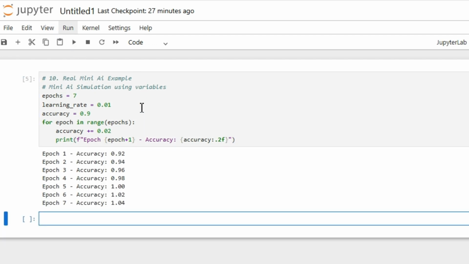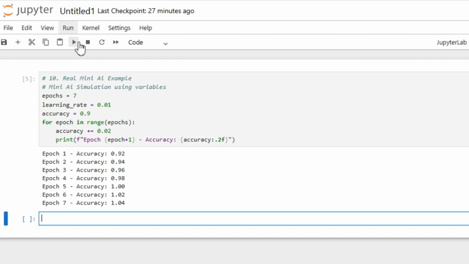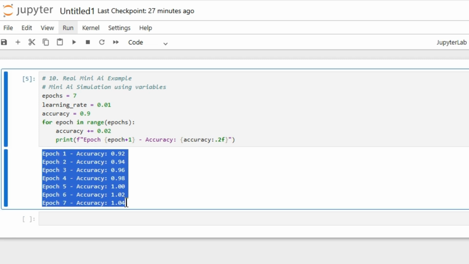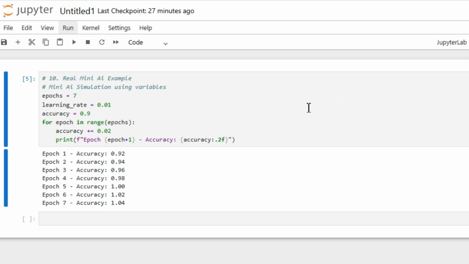Epoch 1, accuracy, 0.92. Epoch 2, accuracy, 0.94. Epoch 3, accuracy, 0.96. Epoch 4, accuracy, 0.98. Epoch 5, accuracy, 1.00. Epoch 6, accuracy, 1.02. Epoch 7, accuracy, 1.04.